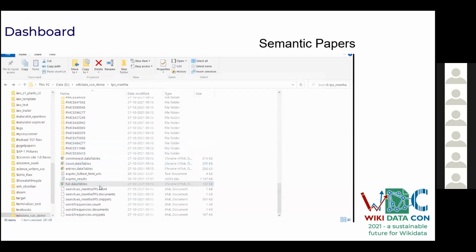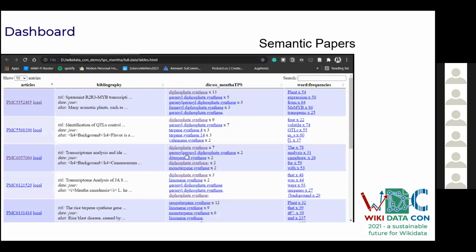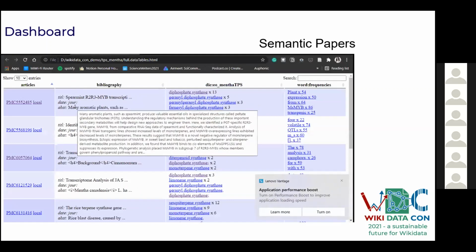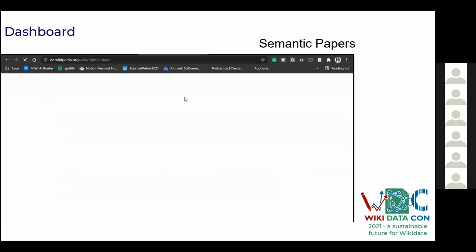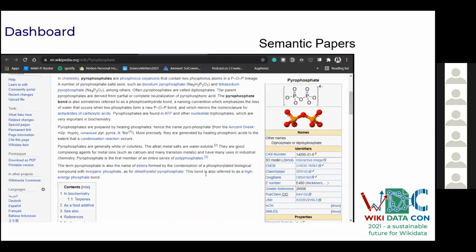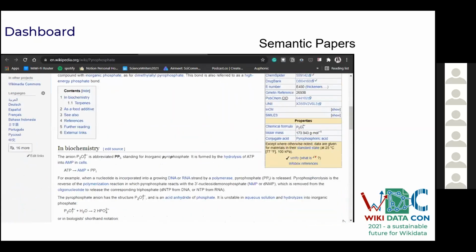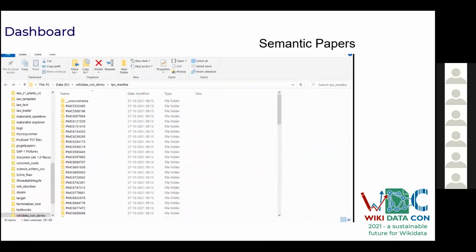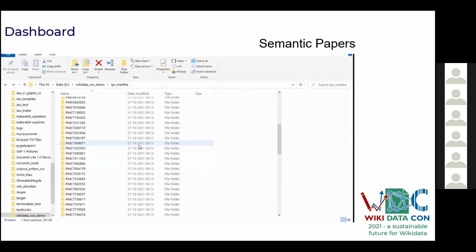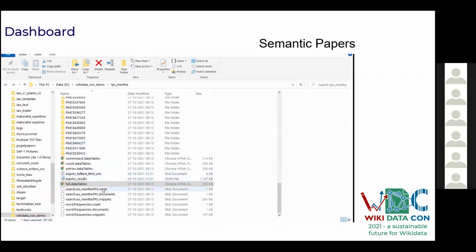So this full data table can be located in your local system, in the very corpus you created. In this complete data table, you can see the PMC IDs and certain terms and their hyperlinks as well. Suppose I am stumped by the term pyrophosphate. I don't know what pyrophosphate is, so I can just click on the hyperlink and go to the wiki page of that particular term and know more about it.